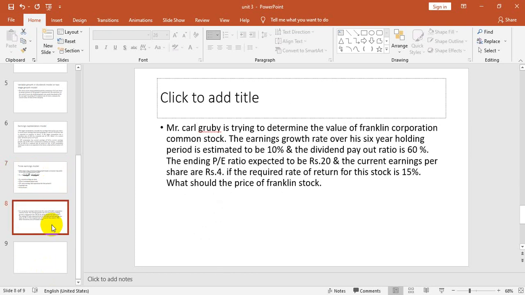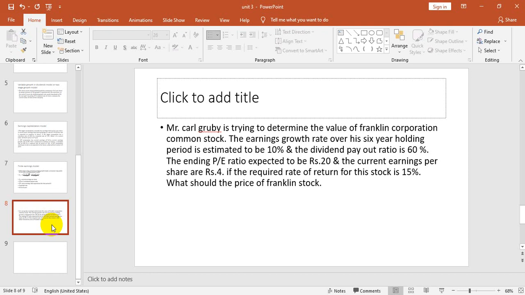Mr. Carl Gruby is trying to determine the value of Franklin Corporation common stock. The earnings growth rate over his 6-year holding period is estimated to be 10%, and the dividend payout ratio is 60%. The ending P by E ratio is expected to be 20, and the current earnings per share is 4 rupees.